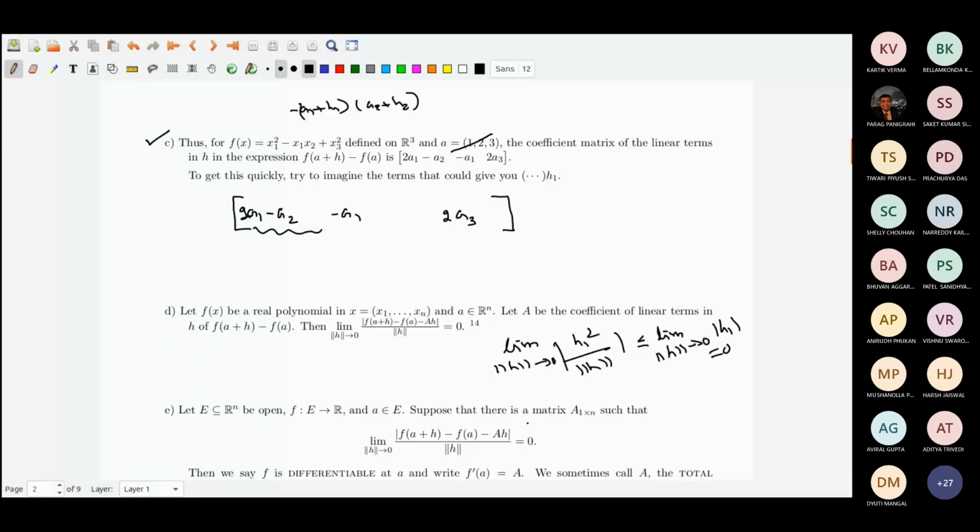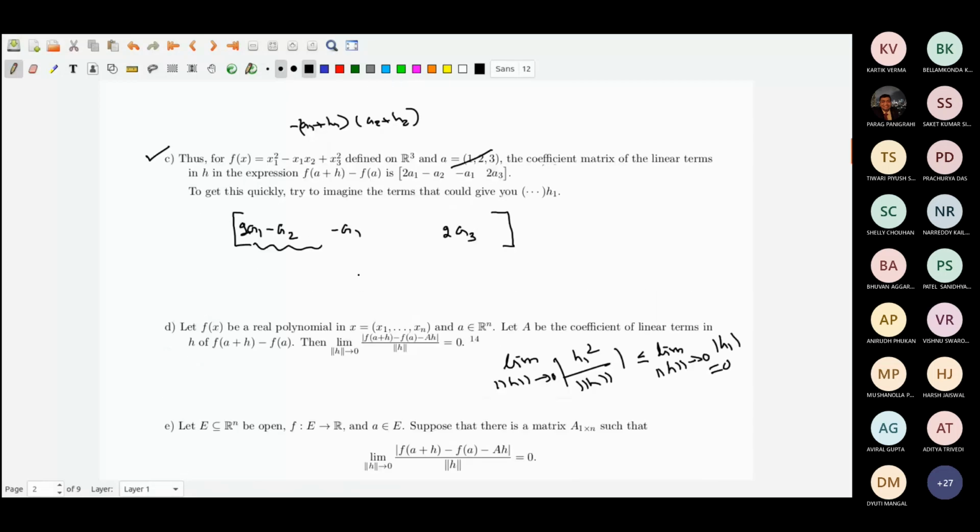Okay, so what you have found now is, if I have a polynomial f(x) and I collect the coefficient matrix of linear terms, capital A, then I see that this coefficient matrix satisfies a strange condition. And what is the strange property? The limit as norm of h goes to 0 of the absolute value of f(a+h) − f(a) − Ah, divided by norm of h, is equal to 0.